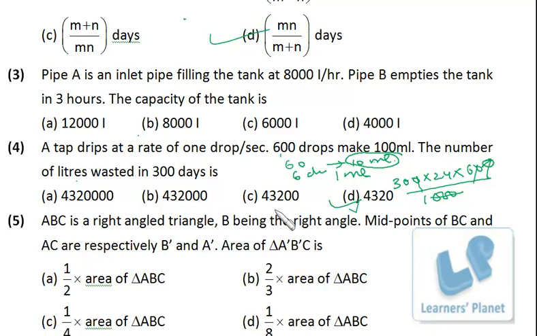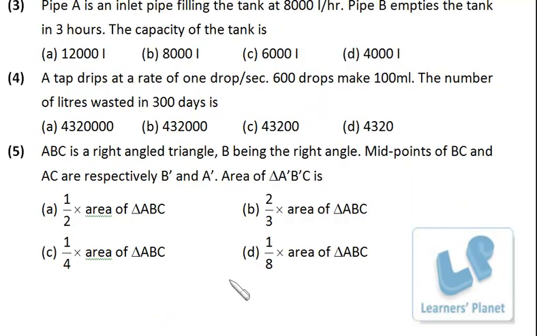Because we will not be able to get any other zeros from this multiplication, right? Just 1 0 because we don't have any other 5. So if 5 is not there, you will not be able to get a 0. So from this calculation, you will just be getting 1 0 at the end of the product, right? So do not multiply. The initial digits will be 432 only. You just have to count down the number of zeros, which is 1 in this case. Okay, so 4320 liters.